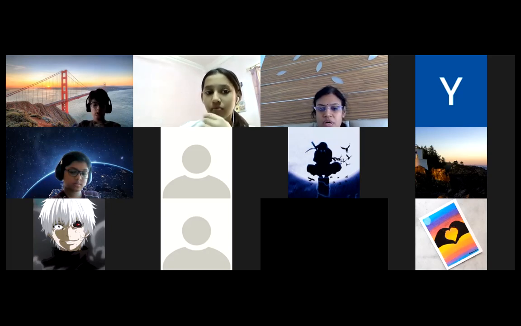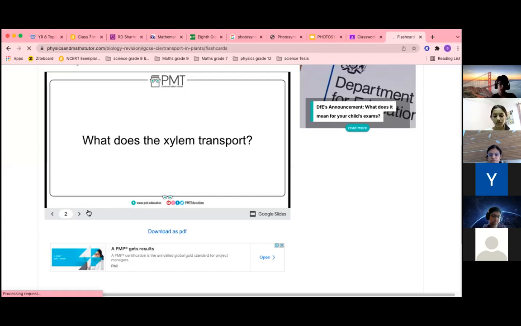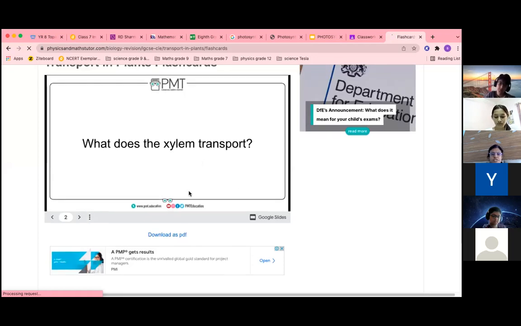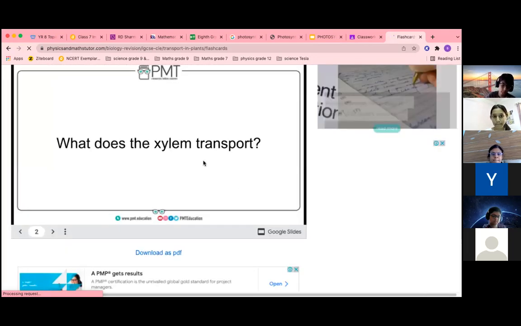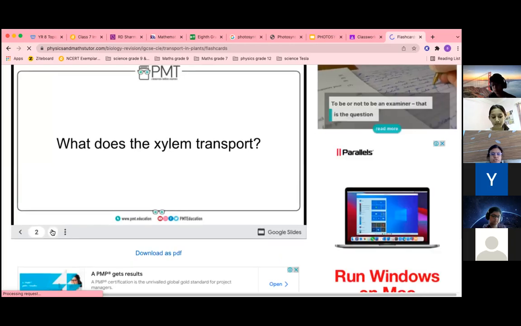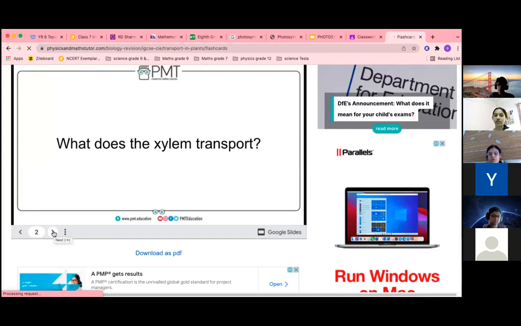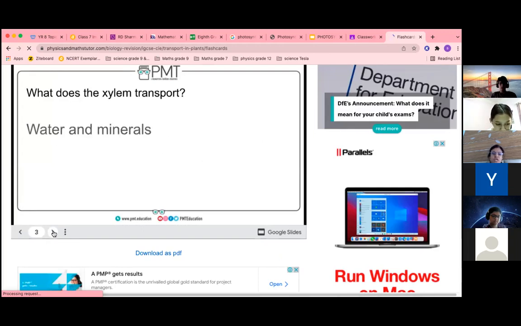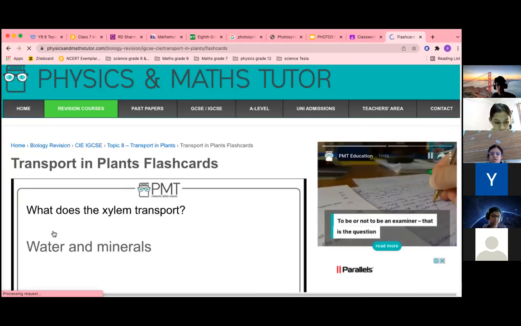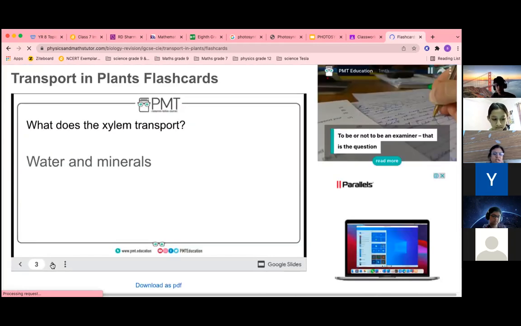Okay, I'm going to give you questions on transport. This is the question. Can you see? Yes. What does xylem transport? Water and minerals. Not minerals, only water. Minerals dissolve in water. So just say water and minerals, or minerals dissolve in water. You can say that. It is given in the answer.